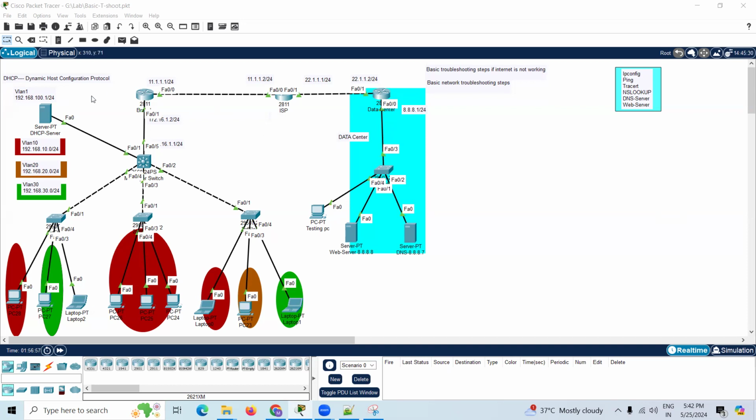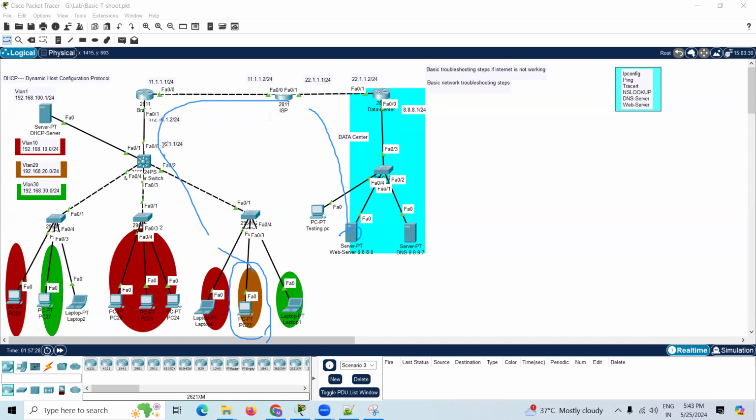Hi everyone, this is our topology. In this topology, one end user is not accessing the internet. One of your clients raised a ticket saying one of your end users is not accessing the internet, whether through IP address, DNS, or your routing protocols.